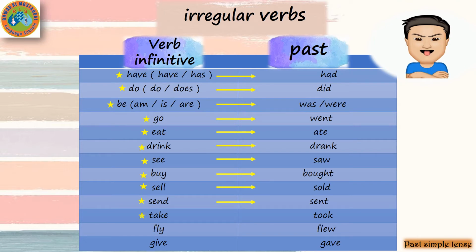Take, in the past, took. Fly, in the past, flew. Give, in the past, gave. So, with the irregular verbs, we did what? A magic.